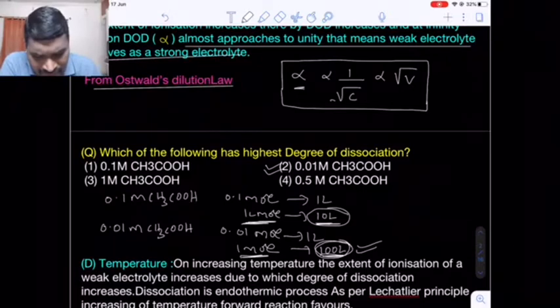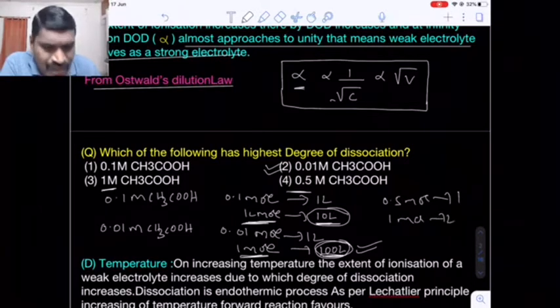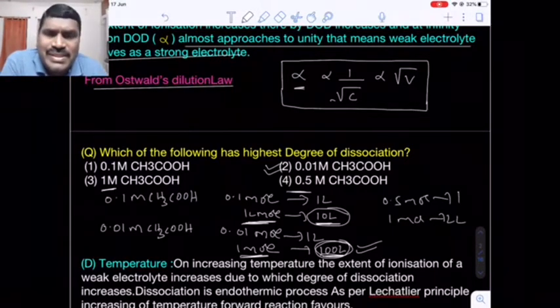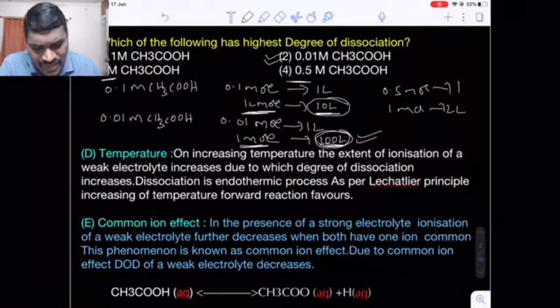And remaining option 3, option 4 also, if you see the number of moles, 1 mole is there in 1 liter, 0.5 moles is there in 1 liter, so 1 mole will be in 2 liters. Out of 4 options, in the second option only the volume of solvent is very high, that's why the extent of ionization is very high. Are you getting my point? So degree of ionization is very high for option 2.